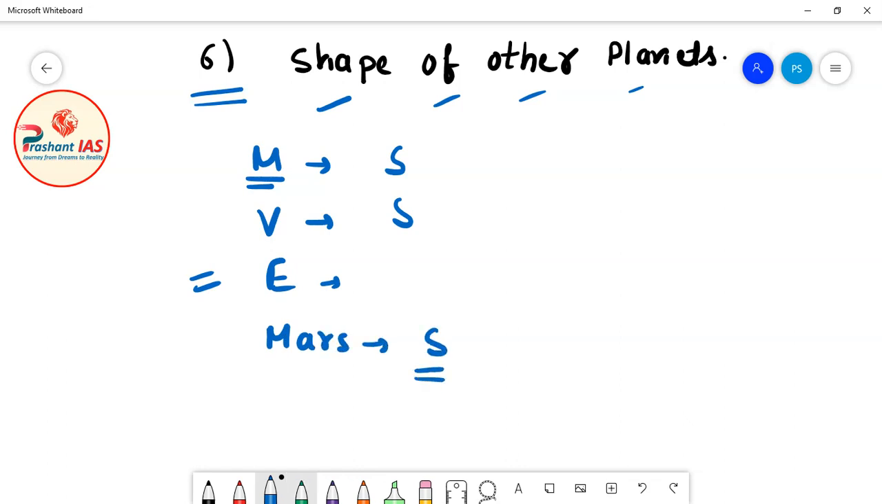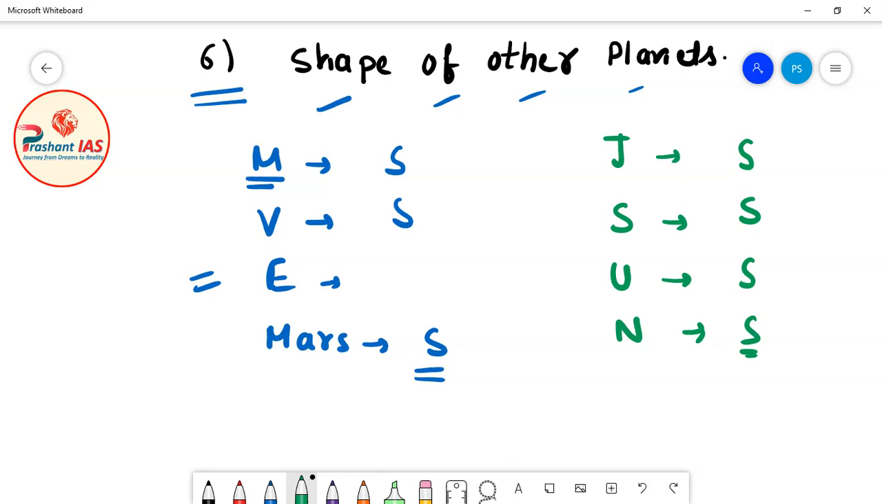Then friends, comes Jupiter. The shape of Jupiter is also spherical. Then comes Saturn. The shape of Saturn is also spherical. Then comes Uranus. Its shape is also spherical. And then comes Neptune. Its shape is also spherical. So we can say that the shape of all the planets is spherical. All the planetary bodies are spherical in shape.